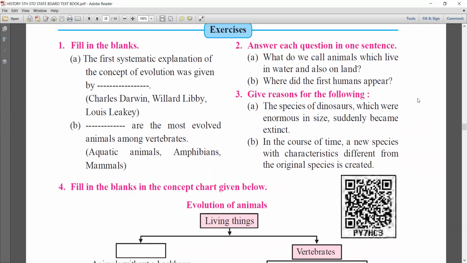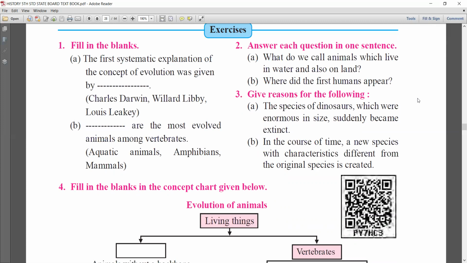Now answer each question in one sentence. In only one sentence we have to give the answer. Now the first question: what do we call animals which live in water and also on land?